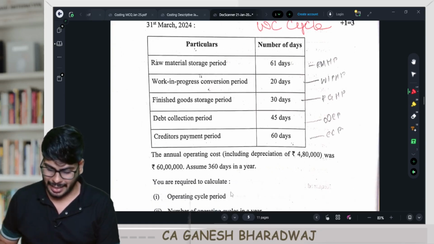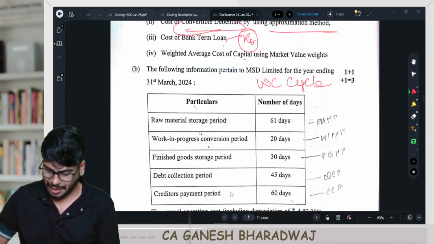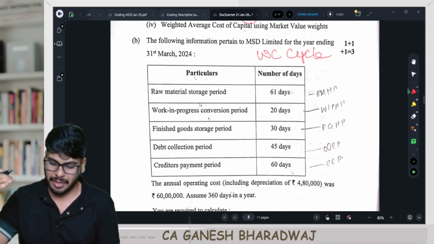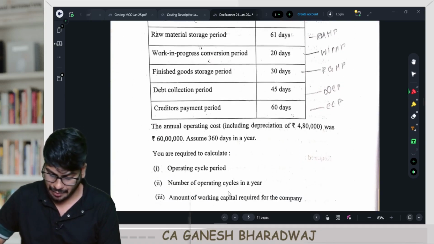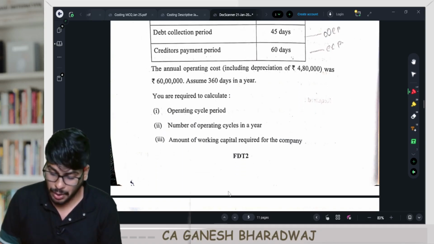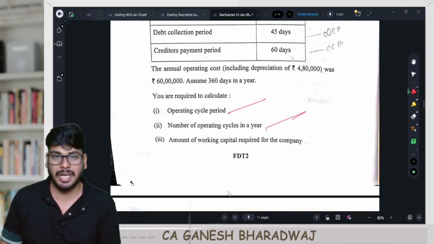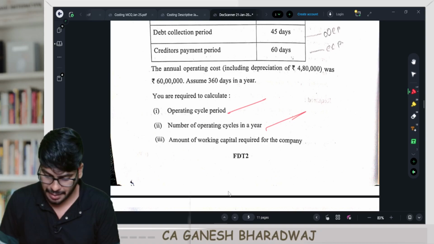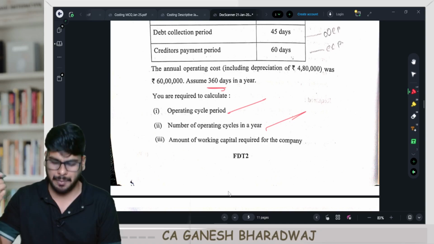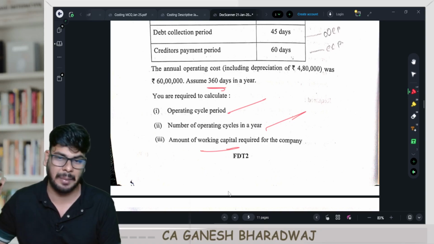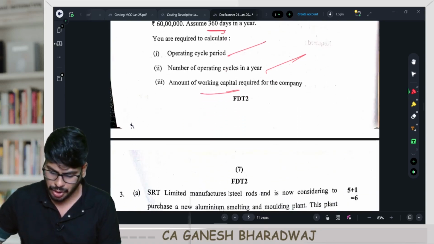Once again, guys, direct question they have asked. The direct question is what they have mentioned here. They have given the number of days for each of the components of your working capital, and with that you need to directly do it. They have asked for working capital cycle period, number of cycles, right? That is 365 days, or 360 days, divided by your operating cycle period. You get the number of cycles in a year and the amount of working capital required. This is basically your working capital cycle direct application. You can do this question.